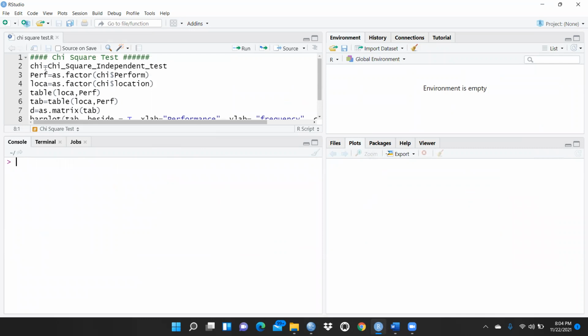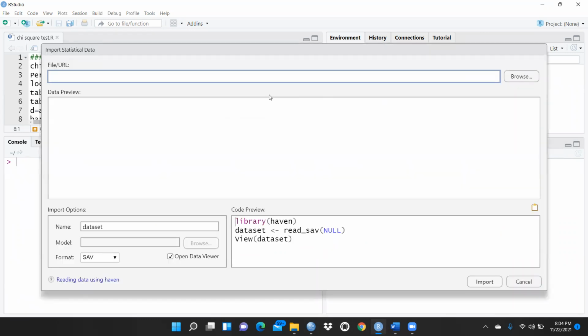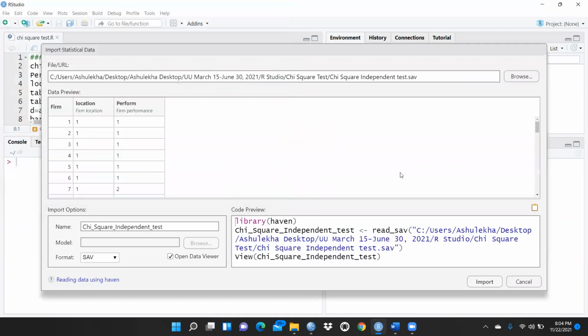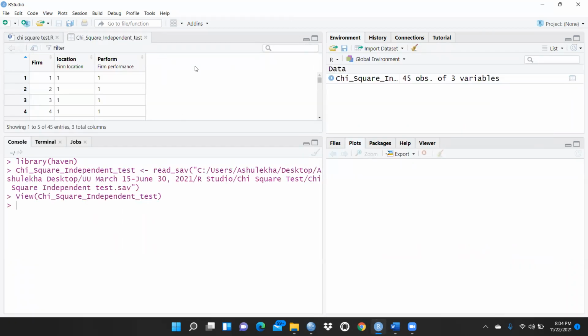Now let me open my SPSS file, the same file I have shown you. I am going to browse this file, this is my SPSS file, the chi-square test, and let me open and import this file. Now you can see the same data I showed in the Word document. The total number of firms is 45. Location has only two categories, middle income and higher income countries. And performance has 3 categories, 1, 2, 3, as I mentioned.